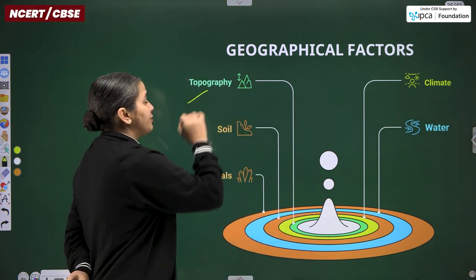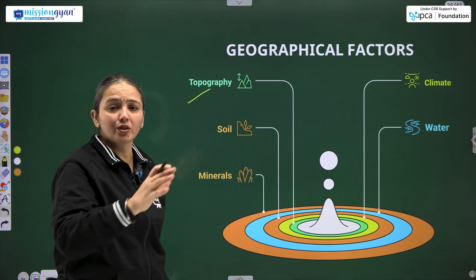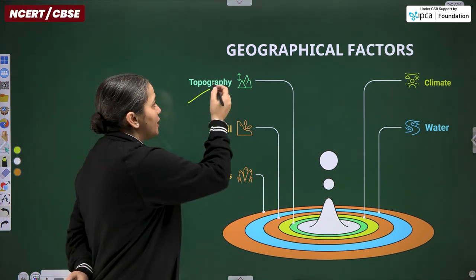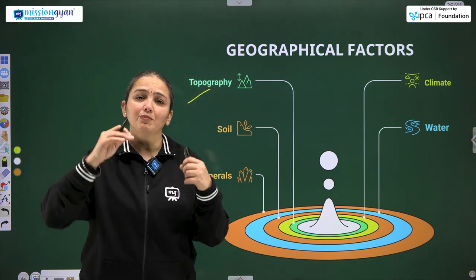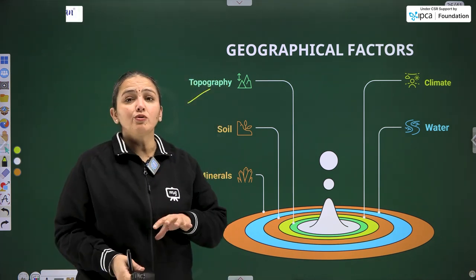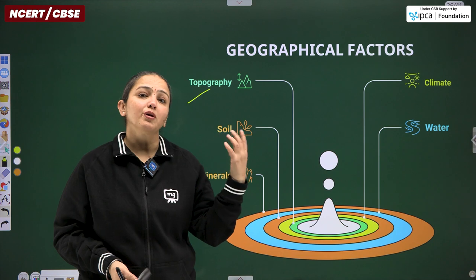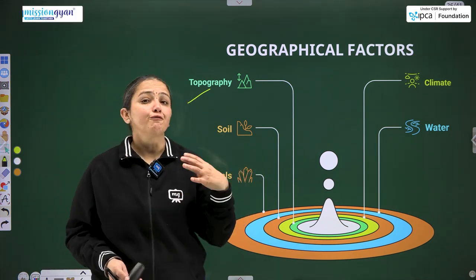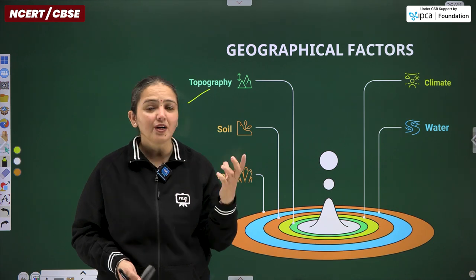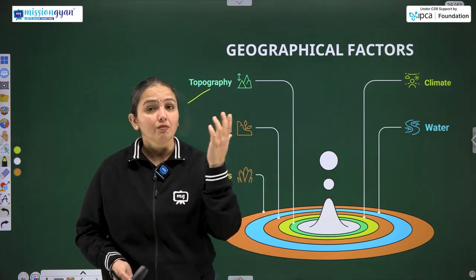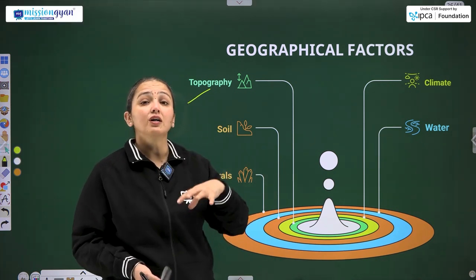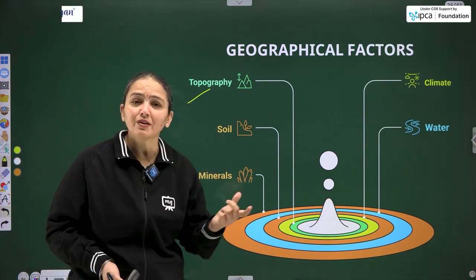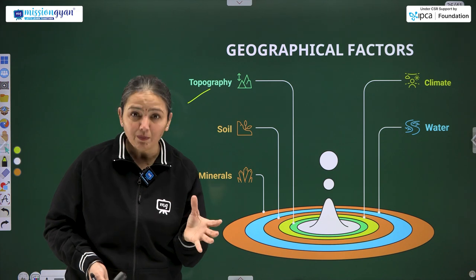The topography of a region will be the reason for the more density or less density of the population, as mountains and plains are the most suitable examples. People do live less in mountainous regions and more in plains. Similarly, for the soil, where there is availability of good quality, fertile soil, people will prefer those regions for agriculture, because agriculture gives the raw material to the industries ahead. Then minerals, availability of minerals will lead to more densely populated areas.